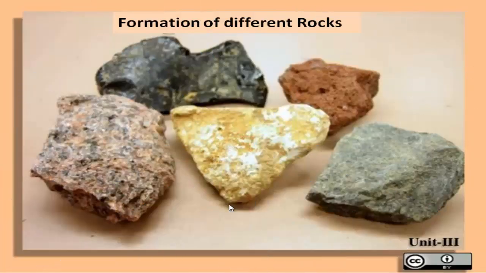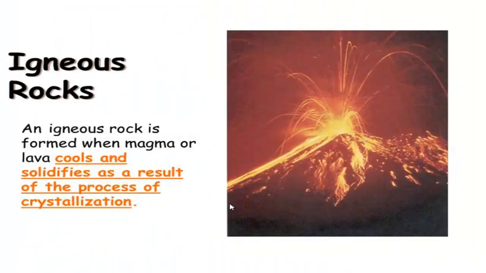Now we will know about the formation process of different rocks. At first, igneous rock. An igneous rock is formed when magma or lava cools and solidifies as a result of the process of crystallization. That means when magma or lava, due to the crystallization process, cools and becomes solid rock, that is igneous rock. Now the question is, what is magma or lava?